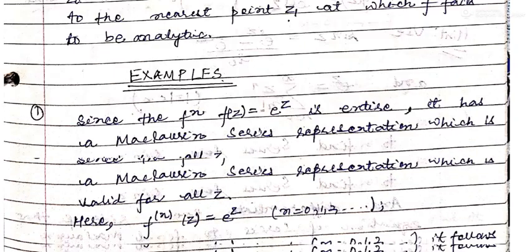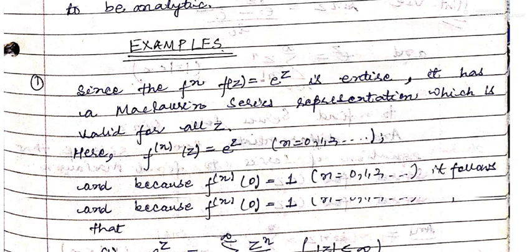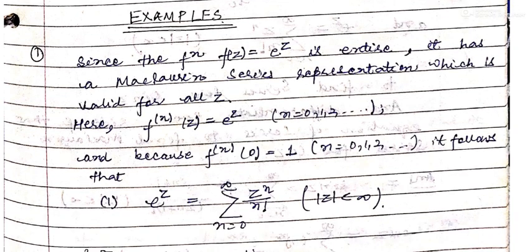So some examples are also there. Since the function f(z) is equal to e to the power z is entire, it has a Maclaurin series representation which is valid for all z. Here f^(n)(z) is equal to e to the power z, and n is equal to 0, 1, 2. And because f^(n)(0) is equal to 1, it follows that e to the power z is equal to sigma z to the power n upon factorial n, mod z less than infinity. So here are some other examples also. We can do them in the next video.